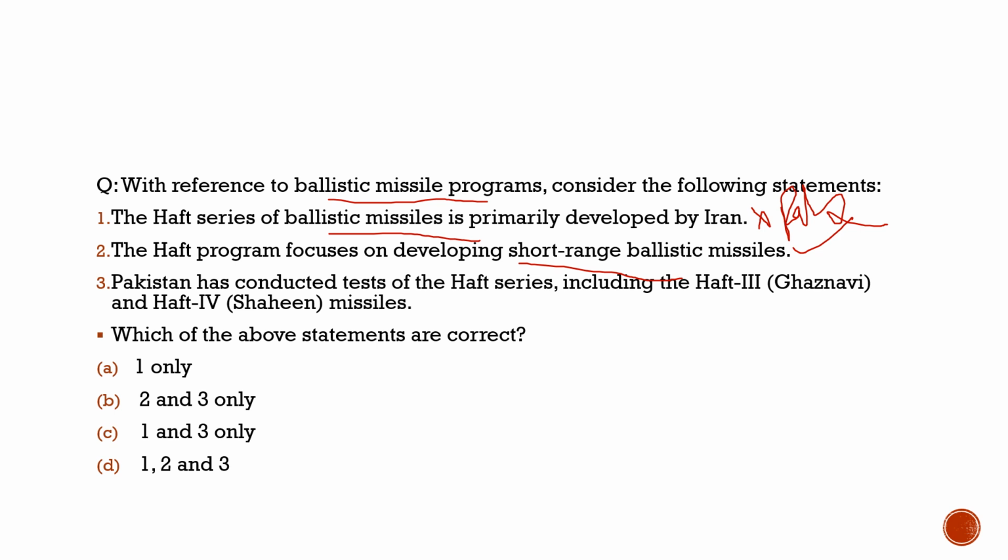Coming to the third statement, Pakistan has conducted tests of the missiles. It is 100% correct. This statement is also correct. So the correct statements are statements 2 and 3 only. By solving this question, what did you understand? You understood that this Hafta series, which is in the news, is the one about which the USA said that Pakistan is a rogue state, very dangerous for Asia and for them also.